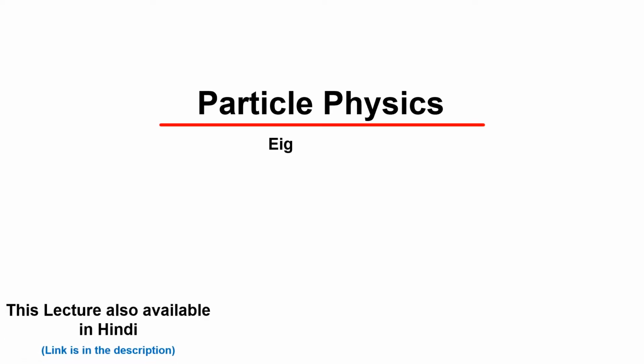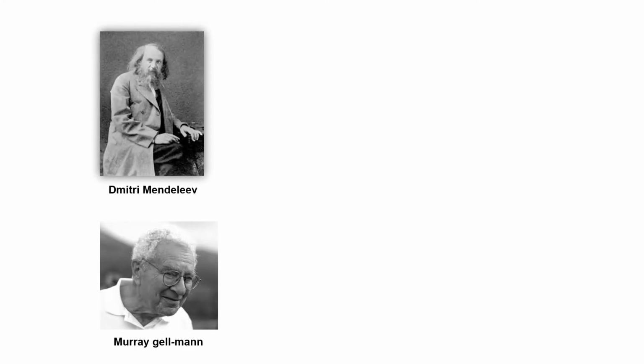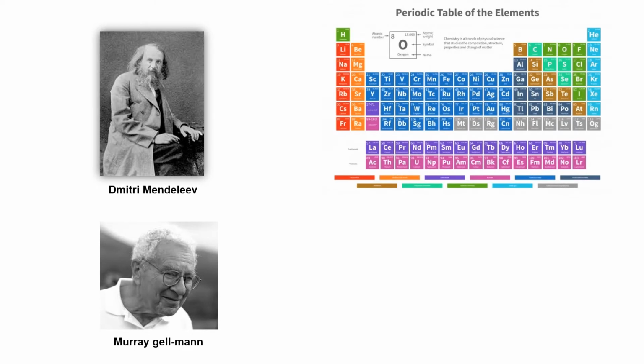Welcome everyone. In this lecture of particle physics, we will learn about the eightfold way arrangement of particles. The Mendeleev of elementary particle physics is called Gell-Mann. Mendeleev was the one who arranged all the elements and introduced the periodic table. In particle physics, this credit goes to Gell-Mann, who introduced the eightfold way and arranged all the subatomic particles.